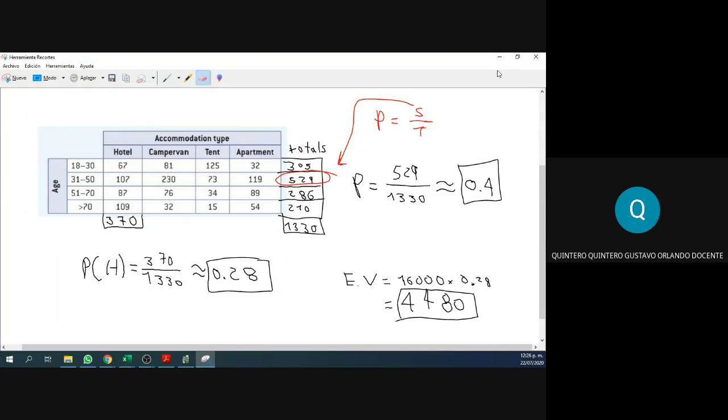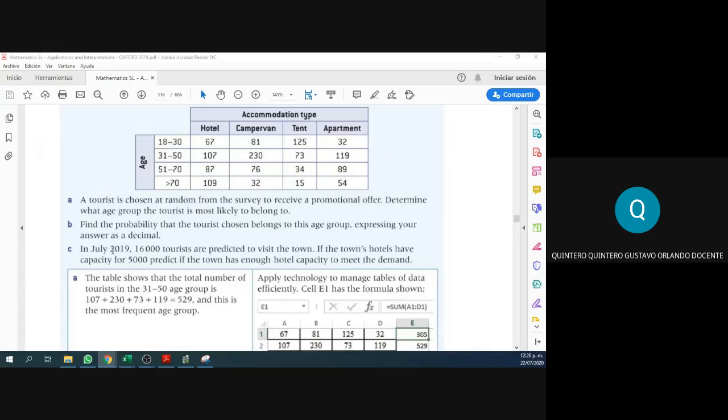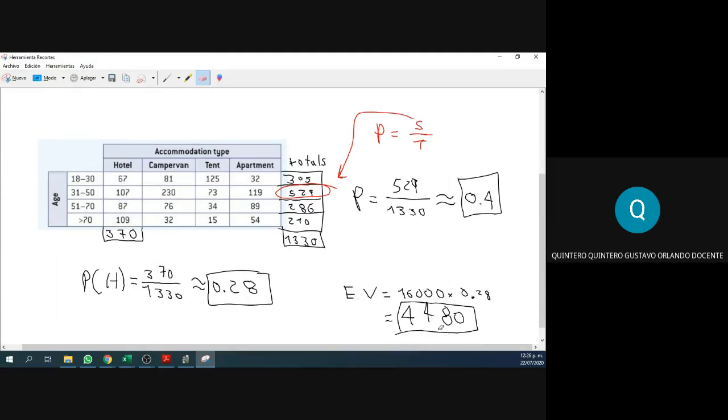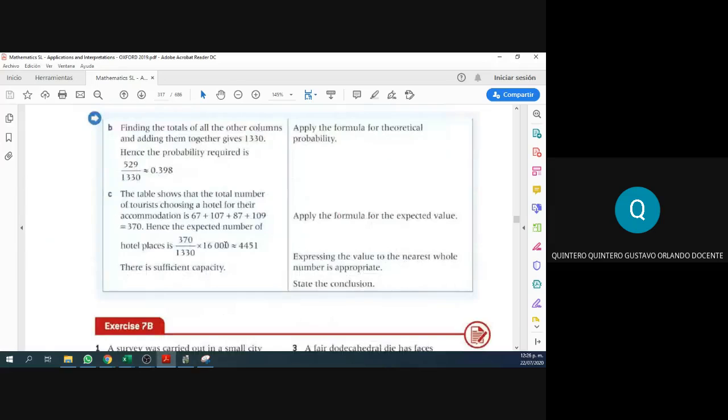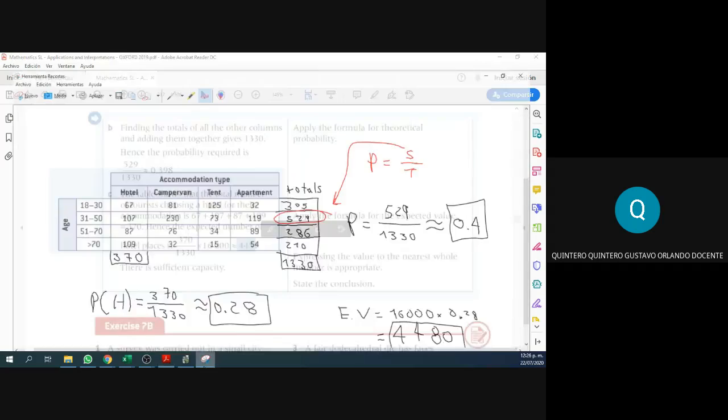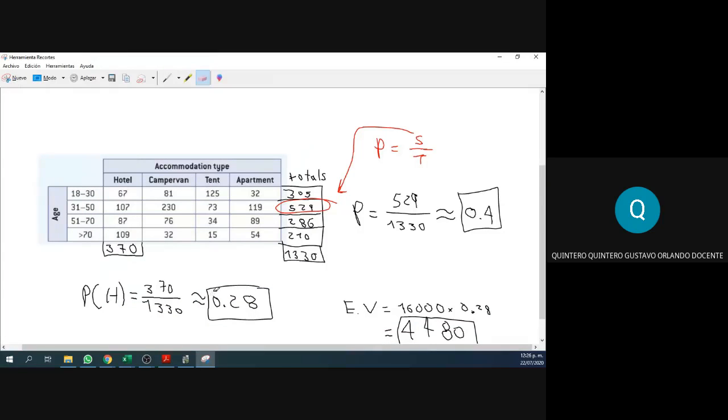So do we have enough capacity or not? Well, the capacity is for 5,000 people, and we are expecting 4,480. So I think we have enough space, right? Let's take a look at the answer. 4,451. This happened because we rounded the decimal.